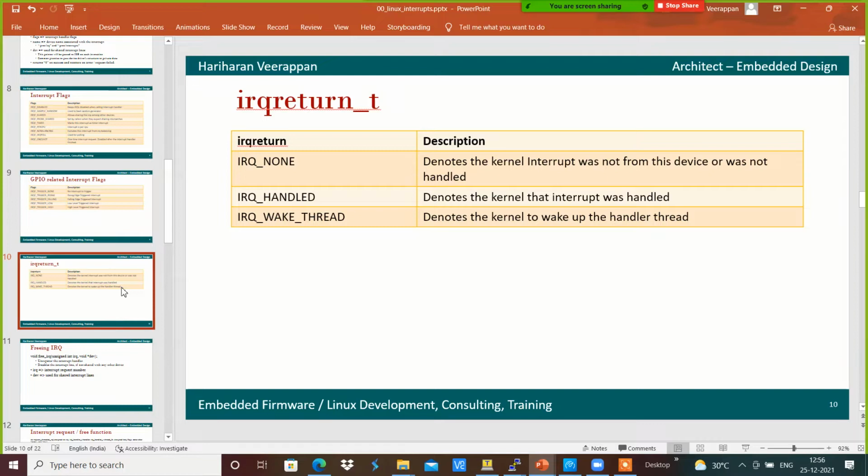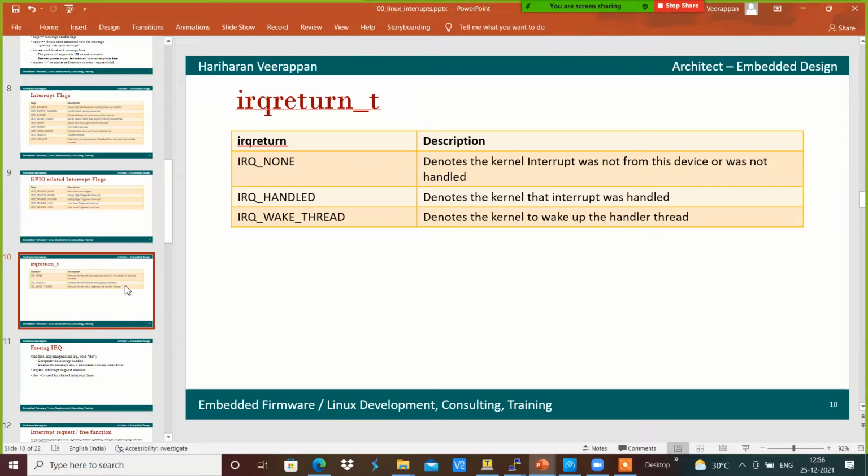And if we are returning IRQ handled, it denotes to the Linux kernel that the interrupt was handled in a proper way by that ISR itself. There is no further need to call another ISR, so it will not call another ISR. If we are returning IRQ none, then it will call the next ISR which is registered for this particular interrupt request number.